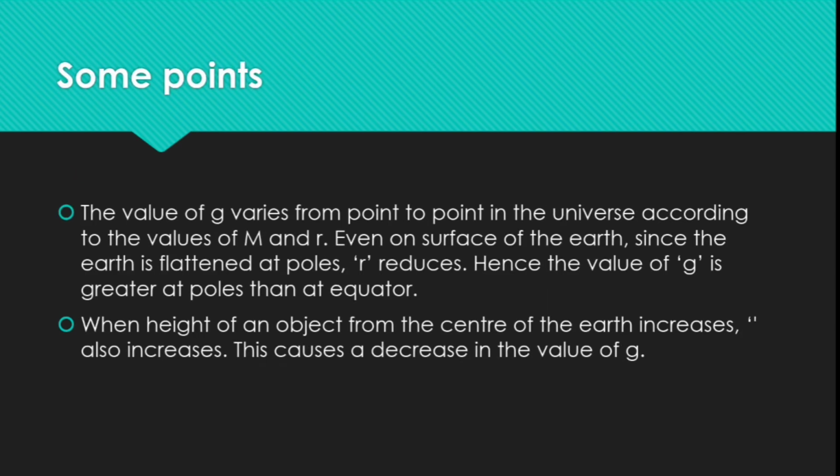Some points: the value of g varies from point to point in the universe according to the values of M and r. Even on the surface of the earth, since the earth is flattened at the poles, r reduces. Hence, the value of g is greater at the poles than at the equator. When the height of an object from the center of the earth increases, r also increases. This causes a decrease in the value of g.